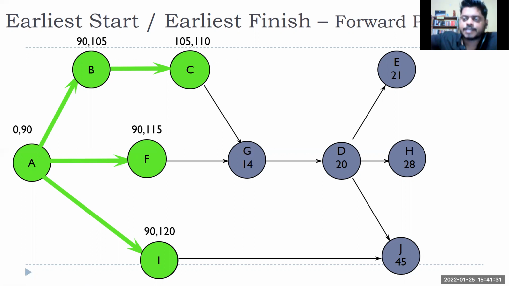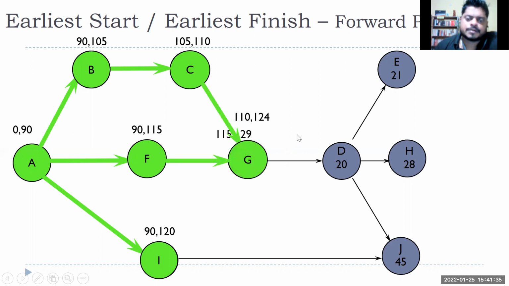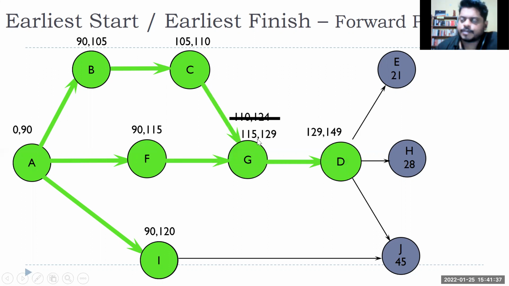That is the earliest start day for G. So 115, not 110, because yes, C is completed, but F is not completed, that's why G cannot start. This is again simple: it is 20 days, so it will get completed by 135 days. Early start and early finish are 115 and 135.